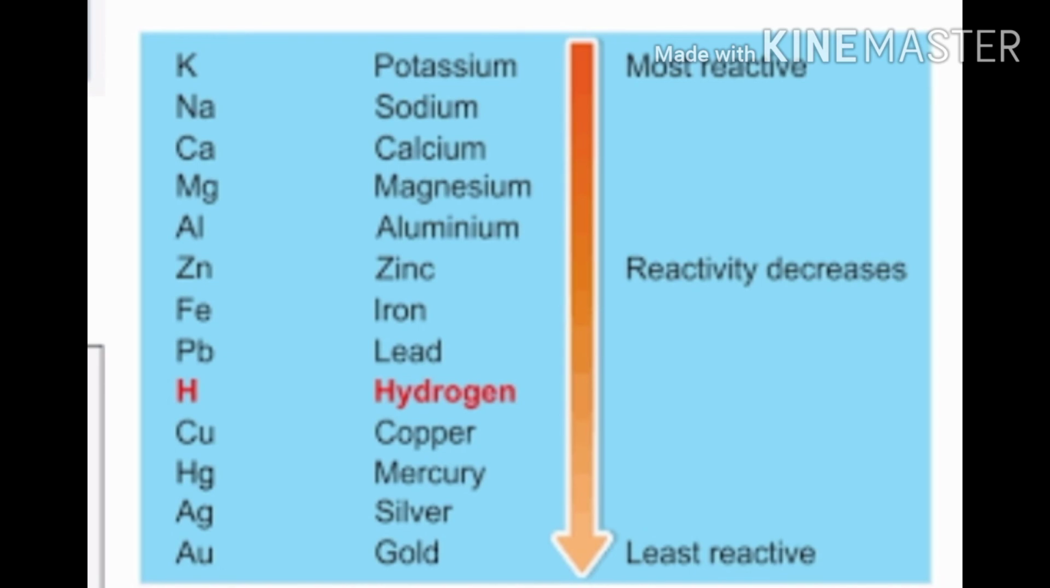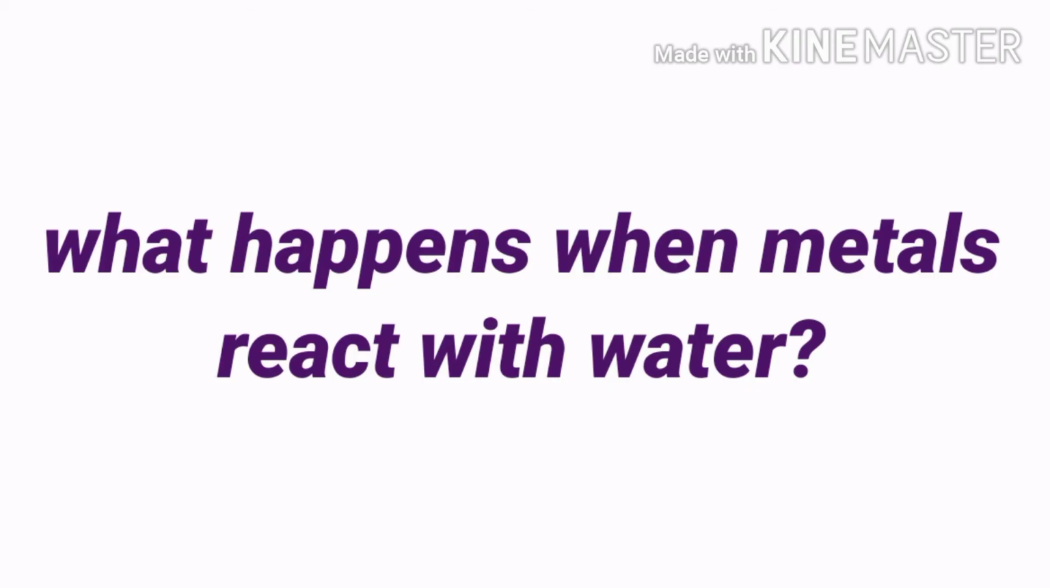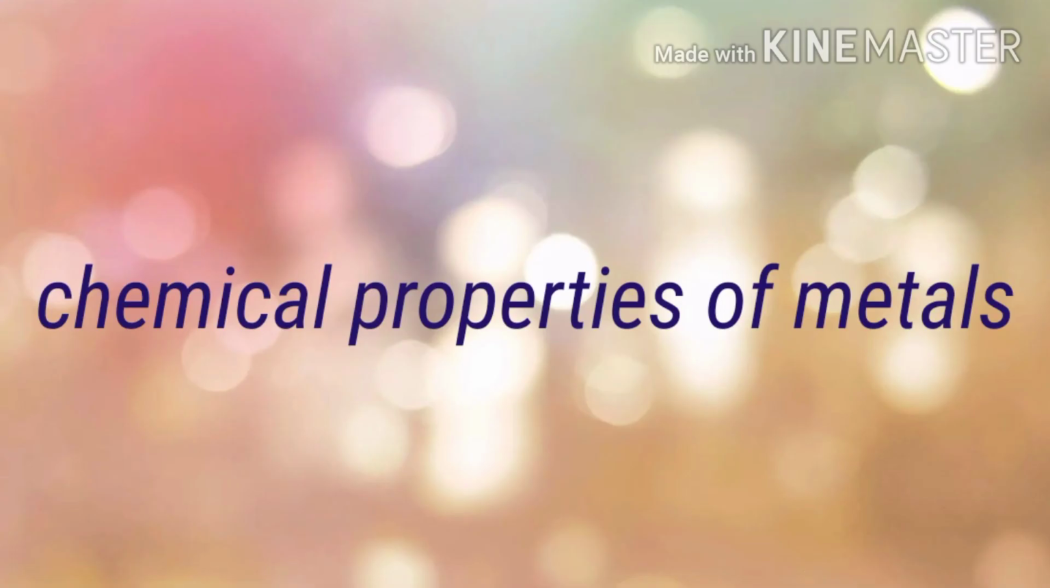So, with this, we have finished with two chemical properties of metal. First one was metal reacting with oxygen in air, and the second one, metal reacting with water. Go through the book and try to understand these two chemical properties of metals. In the next video, we will be discussing the next chemical properties of metals.